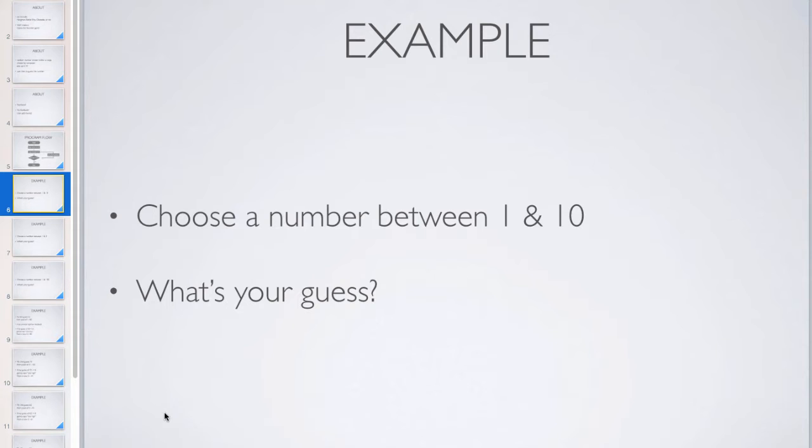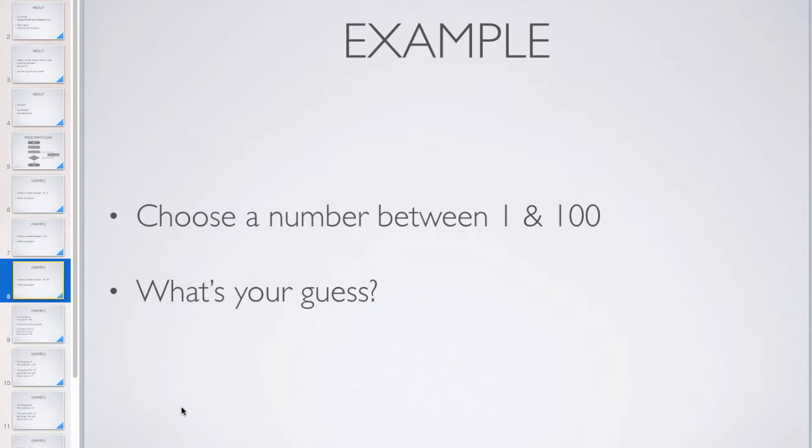Would your strategy change? What if the range was only 1 to 3? Would you change your strategy? If someone's saying choose a number between 1 and 3, and you can guess as many times as you want, you might just start at 1 and then say 2 and then say 3, right? Because there's only 3 possible options. And so maybe you don't care if you're super efficient or not because there's only 3 possible options.